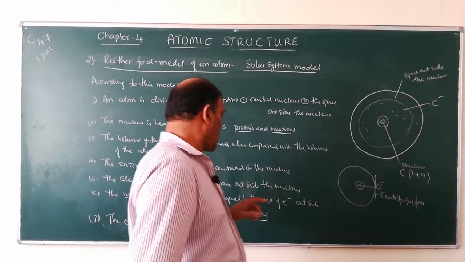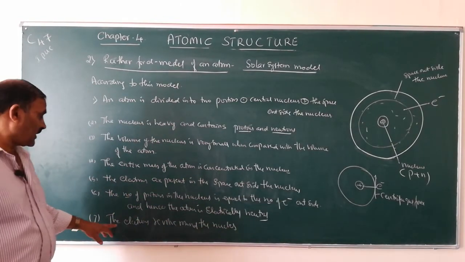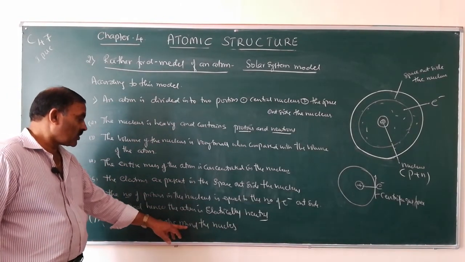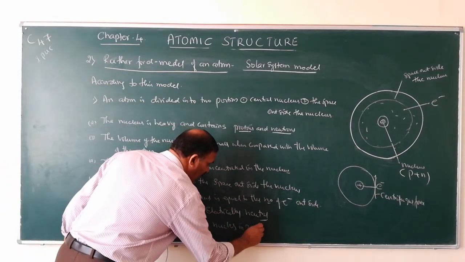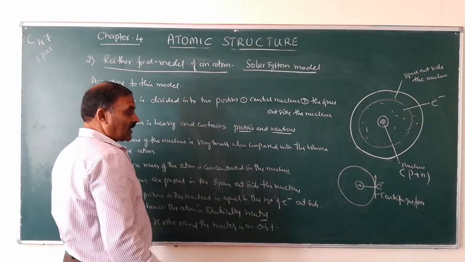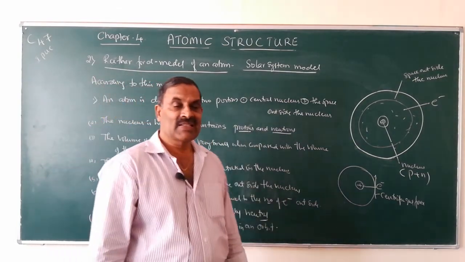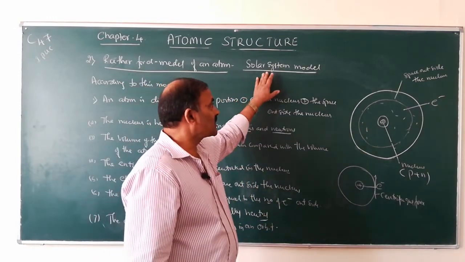This is the seventh postulate. The electrons revolve around the nucleus in an orbit, like the planets revolve around the sun. Therefore it is called the solar system model.